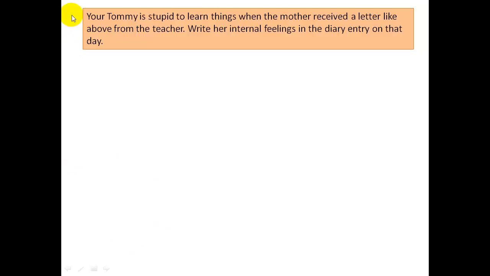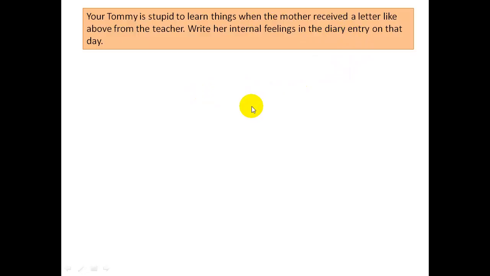In that letter she finds out that her son is too stupid to learn things. This is written by a teacher, and Thomas Alva's mother has received it. When the mother received a letter like that from the teacher, how does she feel? Write her internal feelings in the diary entry. So this is the question.